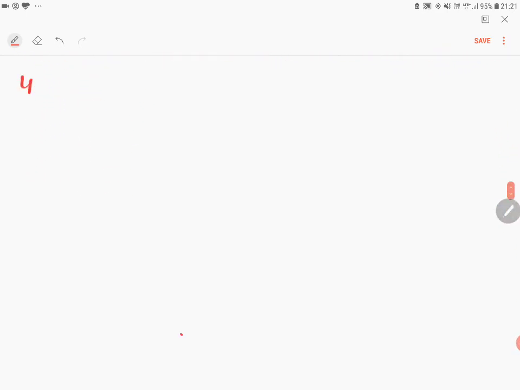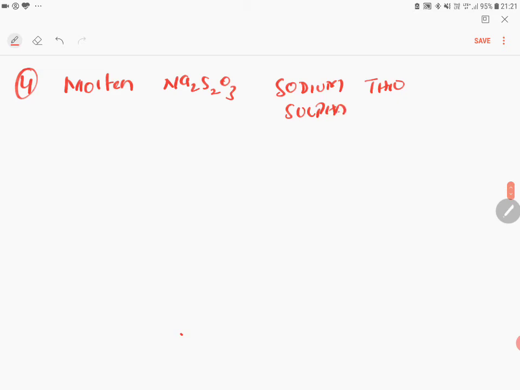Fourth electrolysis, molten Na2S2O3, that is sodium thiosulfate. This is also called hypo. So what will happen if you ionize Na2S2O3 first?